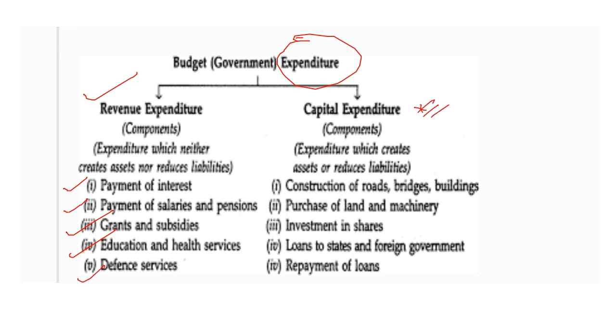In case of capital expenditure: construction of roads, building, purchases of land, machinery, investment in share, loans to state and foreign government, repayment of loans. For examination purpose, you should remember a very important point: revenue expenditure neither creates asset nor reduces liability, and capital expenditure creates asset or reduces liabilities.